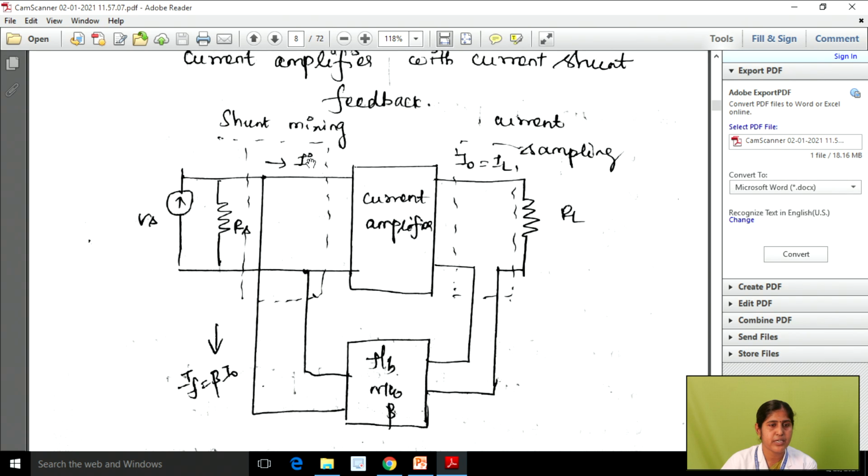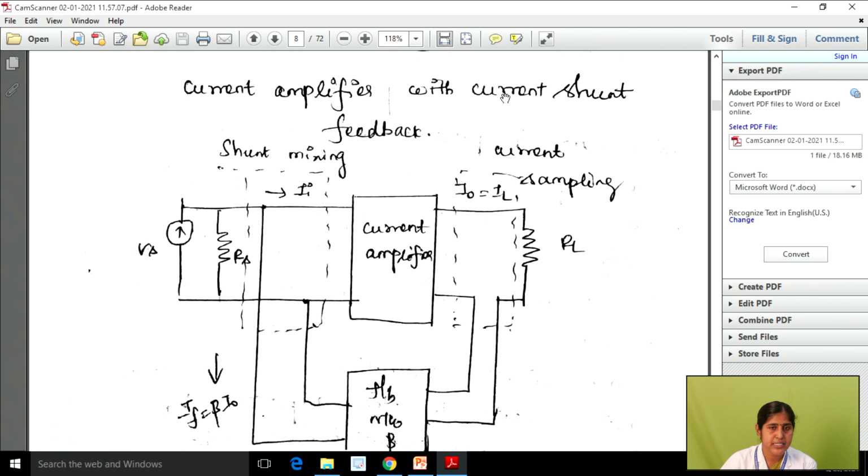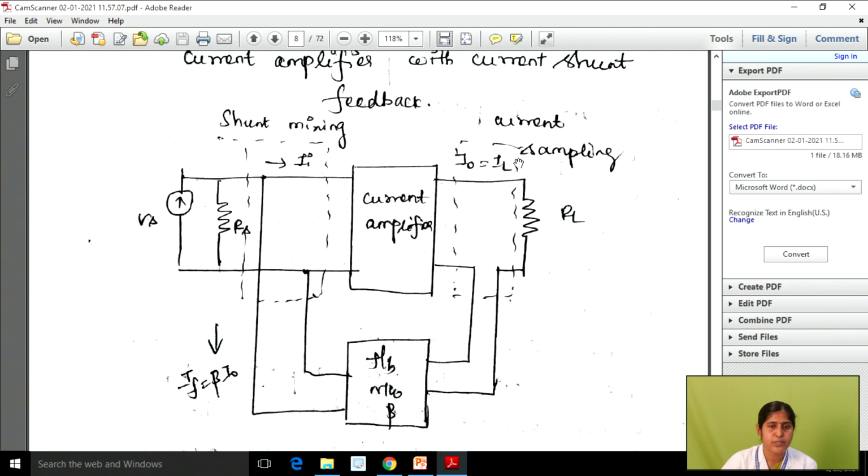On the input side, what type of mixing and sampling are we using? From this given topology we are using current sampling and then shunt mixing. On the output side we are using current sampling, and on the input side we are using shunt mixing. How can we connect this diagram? On the output side we are using current sampling, which means in a current sampler the sampler signal is connected in series with your feedback network, so we can draw this diagram like this.